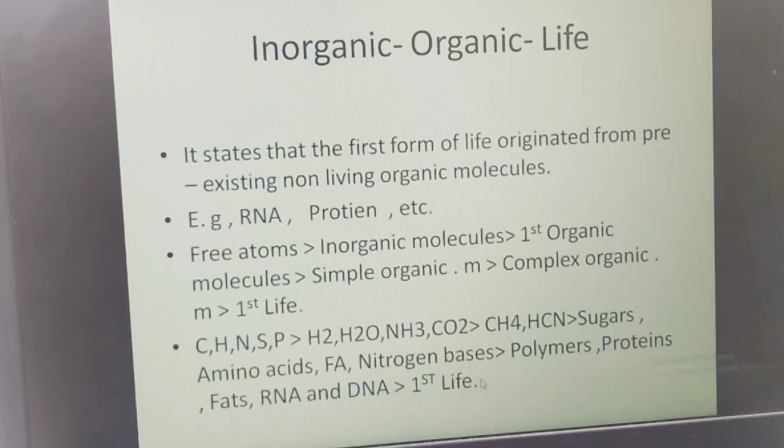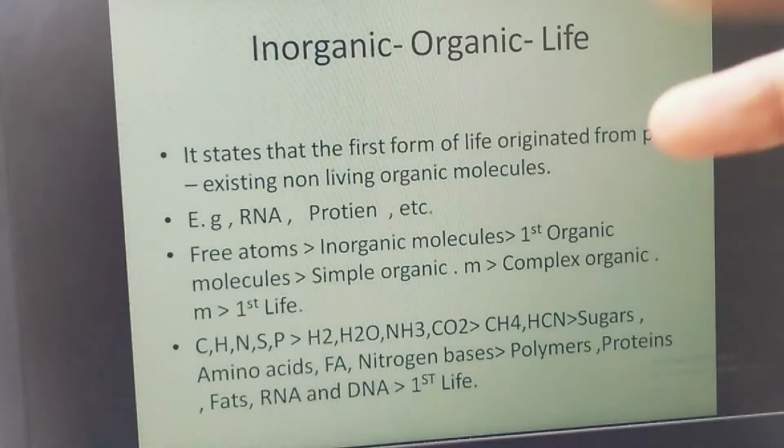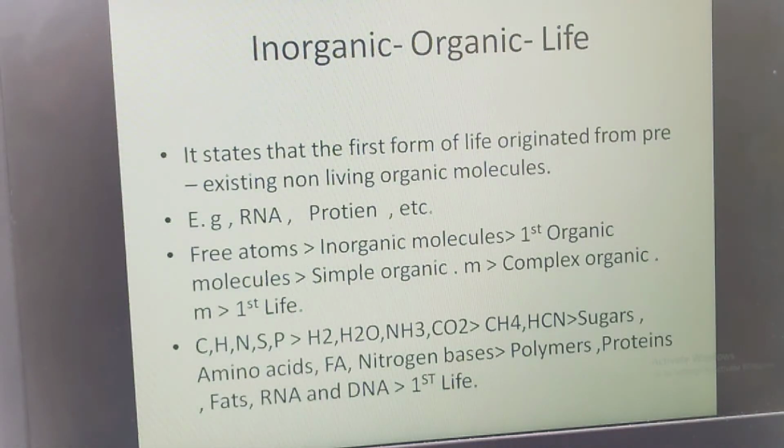So this chemical theory says that these non-living inorganic molecules led to the first formation of life, and later this RNA was replaced by the DNA. So hence we can conclude that this theory, chemical evolution, which is given by Oparin and Haldane, is nothing but where these inorganic molecules get combined and interact, that is, a chemical reaction happened, and that led to the organic molecules.